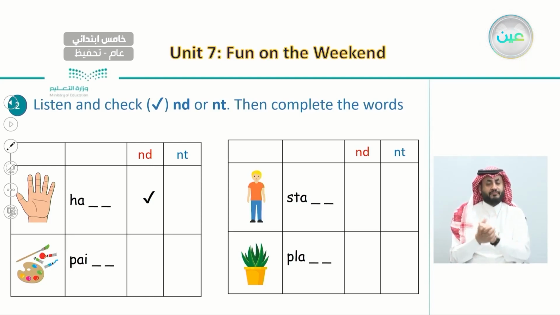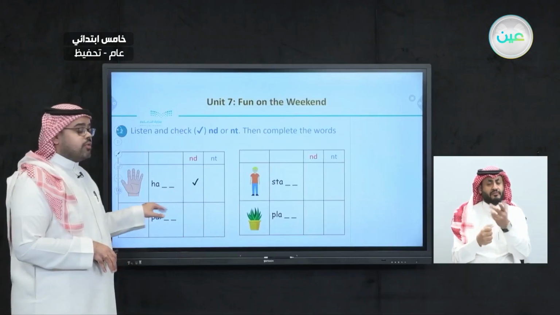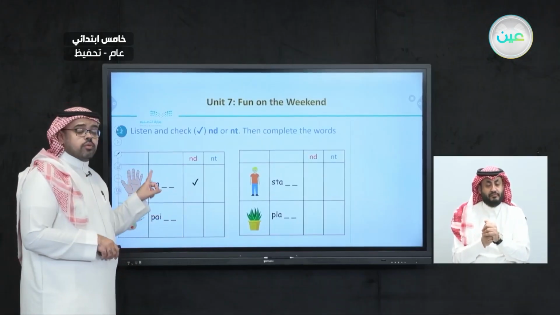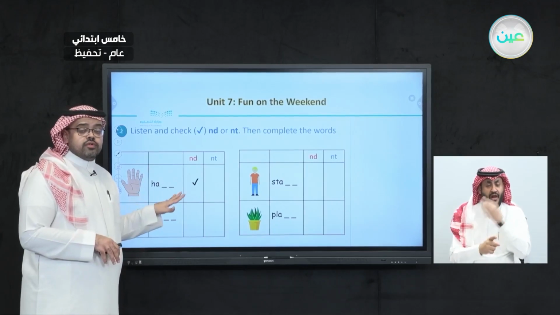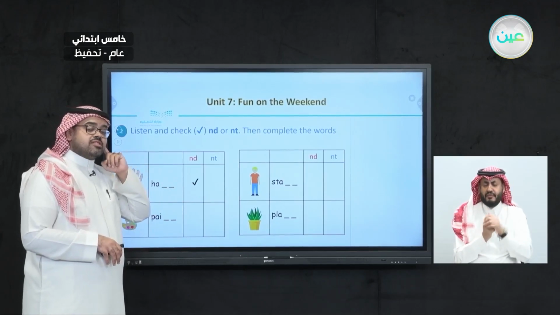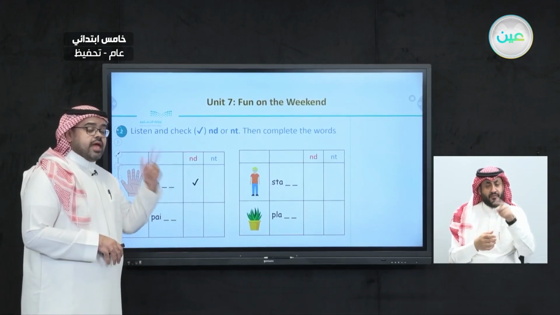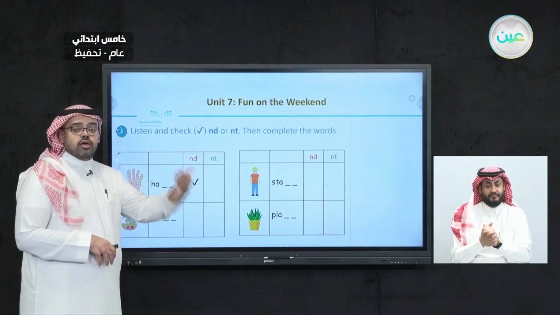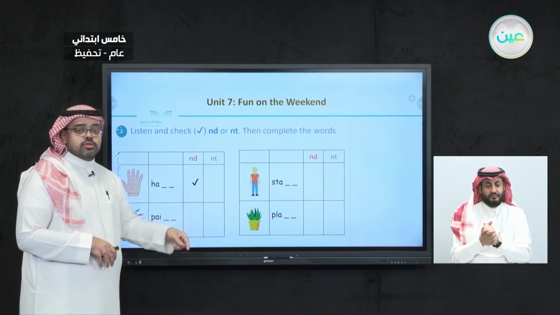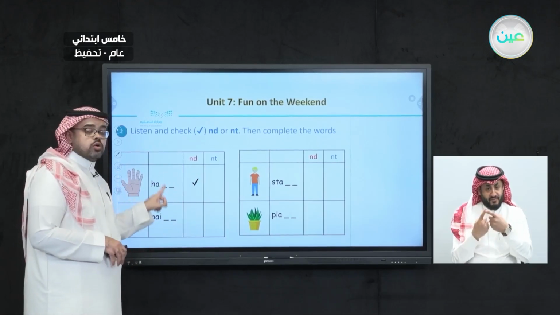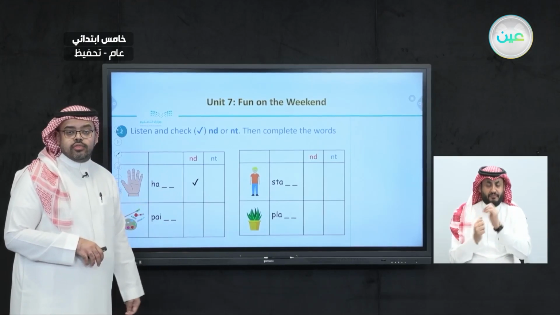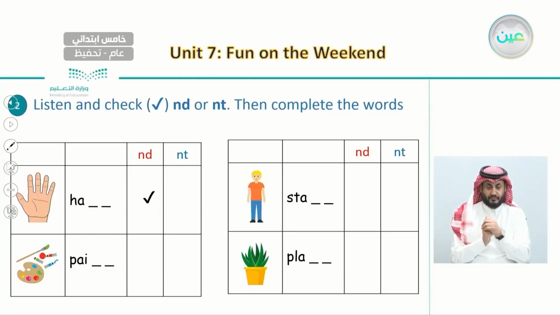So what we're going to do first here, as an example, I'm going to say the first word, and once I finish, you will see that the sound of this word ends with ND. And after I listen, the writing part comes in. Here I need to finish and complete the word. So let's start with the first one.